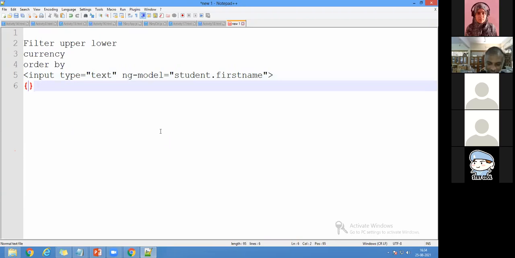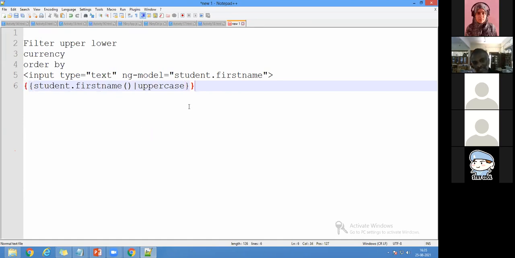How to display? Just like this: student.firstName, and you have to put a pipe symbol. This is a function, and I'm going to make it a function. And I want to write it in uppercase. That's all.